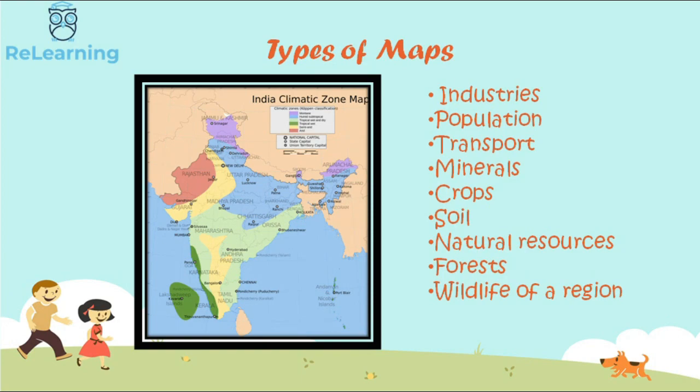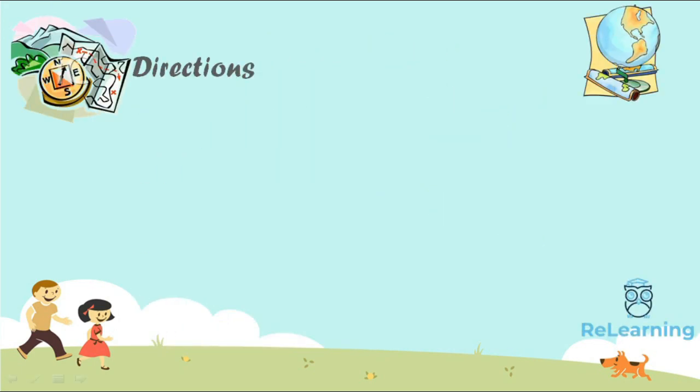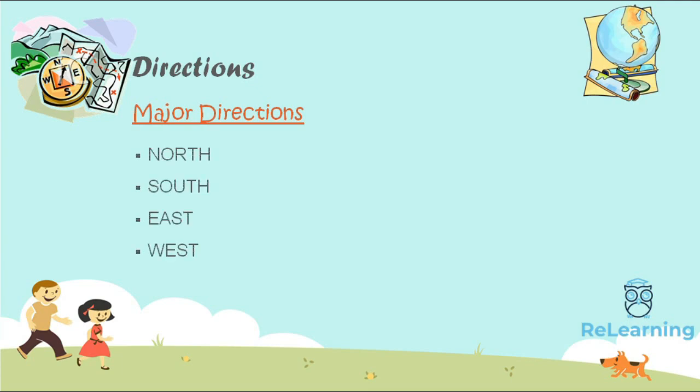Maps give us a lot of information about a country or a place. But we must know how to read the map and understand the information it provides. Every map has some basic features. They are as follows. The first is directions. All maps follow a system of directions. The 4 major directions are north, south, east and west. The top of the map is north, the bottom of the map is south, east is to the right and west is to the left.